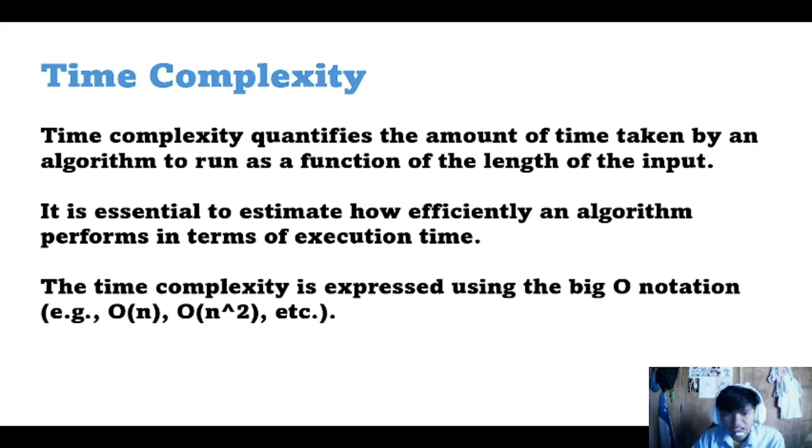It is essential to estimate how efficiently an algorithm performs in terms of execution time. The time complexity is expressed using the big O notation, such as big O(n), and so on.